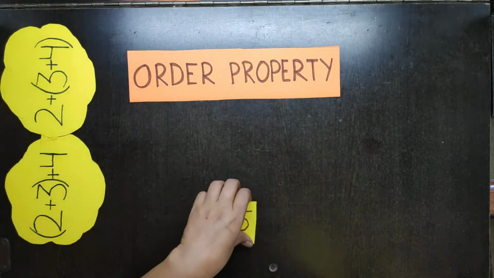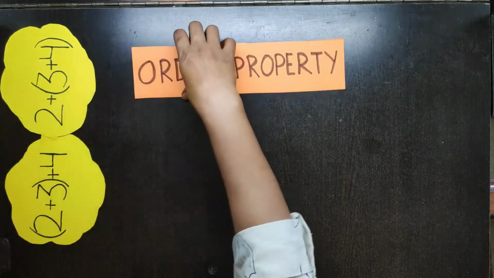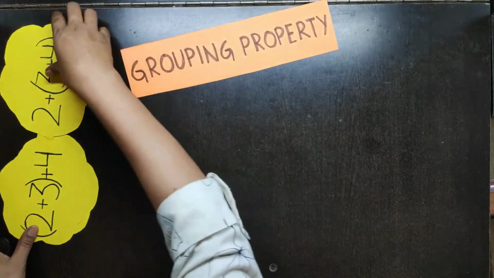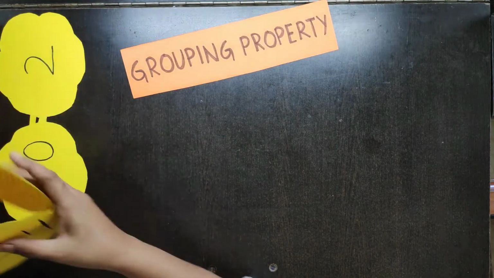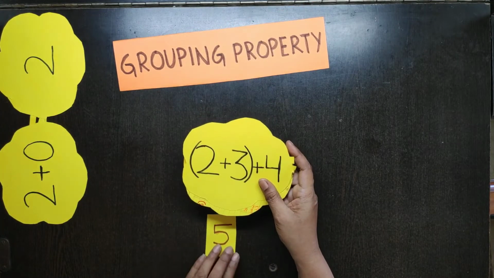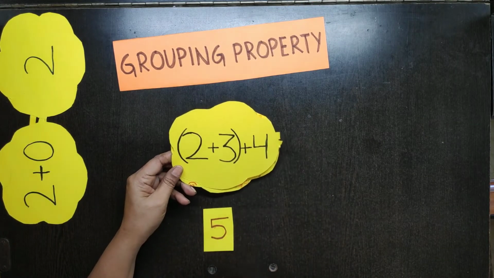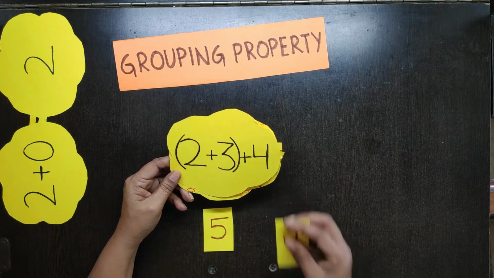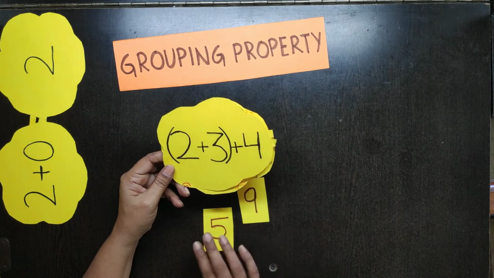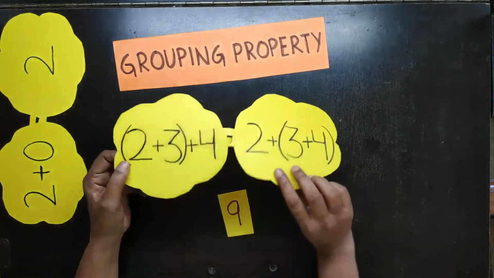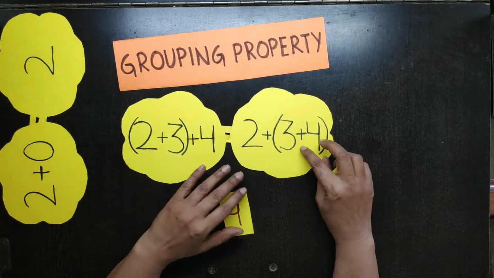The second property is the grouping property. Suppose I want to add 2 plus 3 first. So the sum is 5. But now I want to add 4 more. So the answer is 9. And I want to add the same numbers but in a different way.